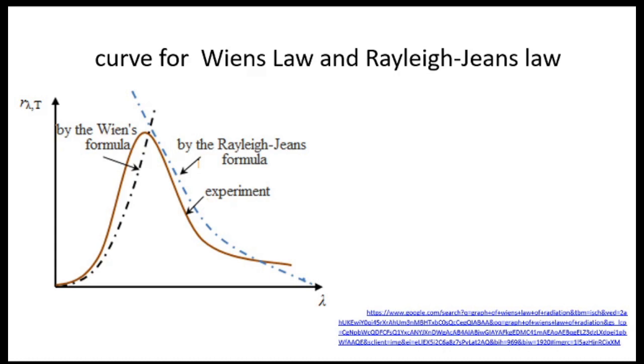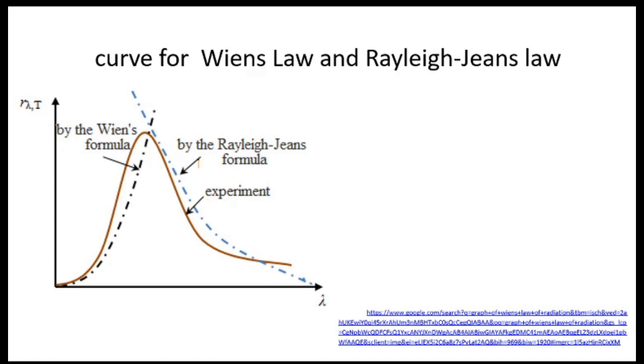If you take the case of the Rayleigh-Jeans law, it was valid only at longer wavelength, and it failed to explain the black body radiation spectrum at lower wavelength. See the experimental curve. At lower wavelength, the experimental curve tends to 0 as wavelength λ tends to 0. The emitted energy intensity should also tend to 0, but according to the Rayleigh-Jeans formula, we see that the energy emitted goes to infinity at lower wavelength.